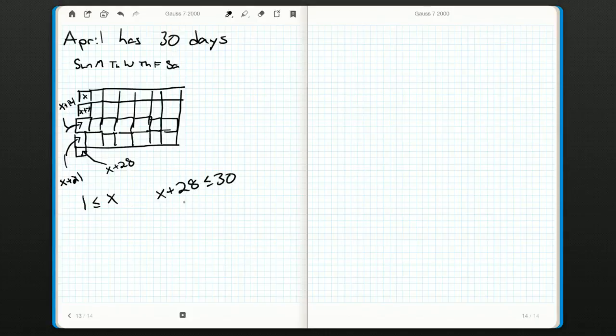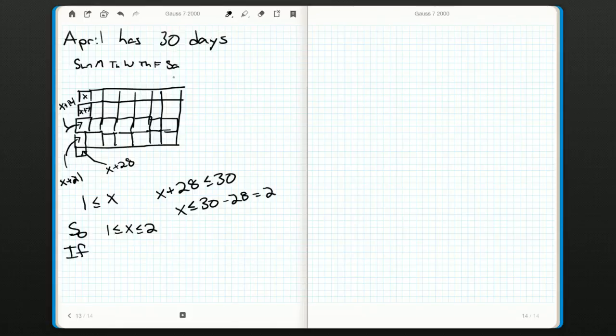So if we rearrange this, we take off 28 on both sides. We know x has to be between 1 and 2. Actually, what we could do is just pick these numbers out. The other piece of information, because we don't know if x is 1 or 2. Do we start the month there? Or do we start the month on an invisible Saturday up here?